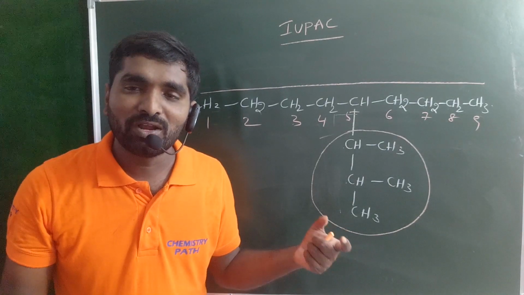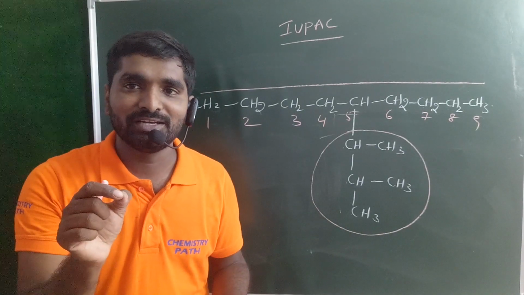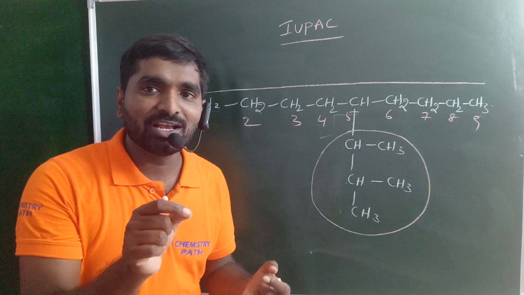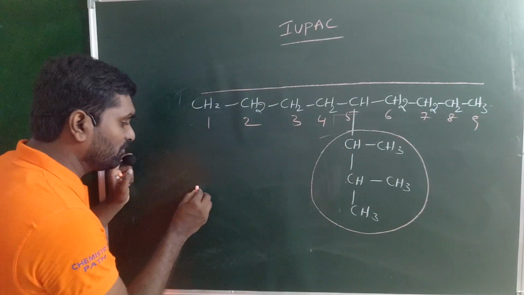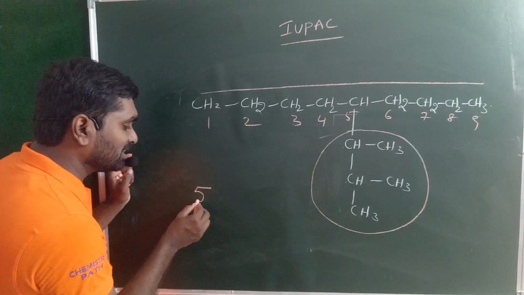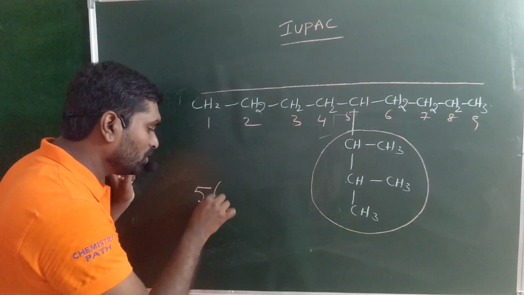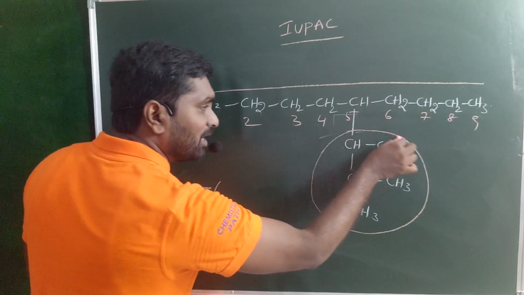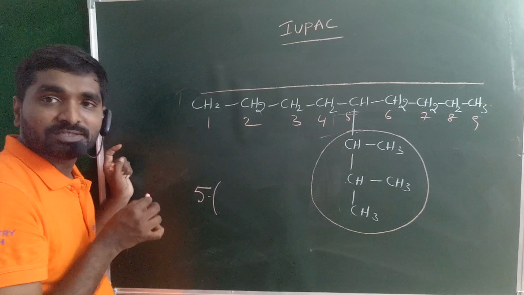What happens when you have a complex substituent? When you have a complex substituent, the name of the organic compound may be written like this. The substituent is present on the fifth carbon. We'll just mention the number 5 and write the details of the substituent in an open bracket.